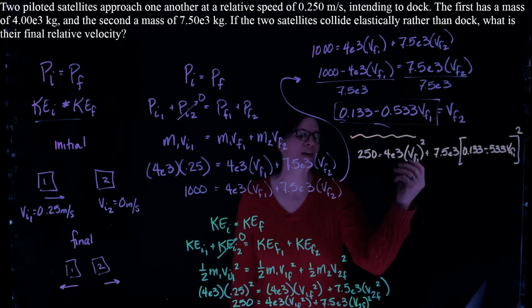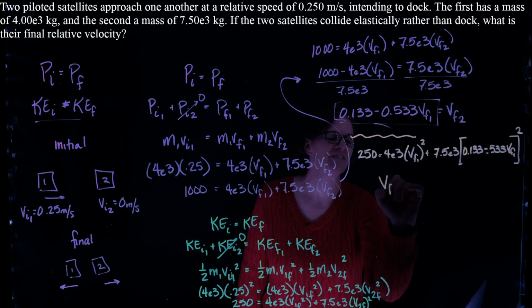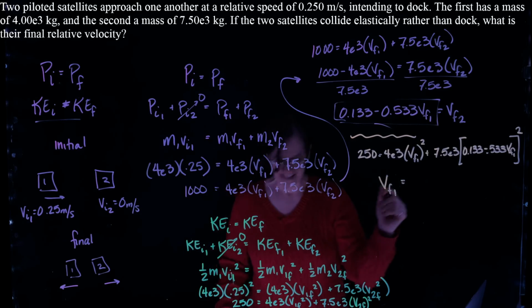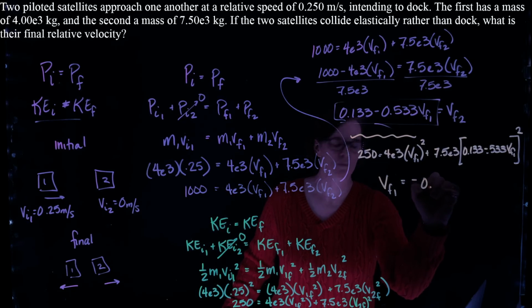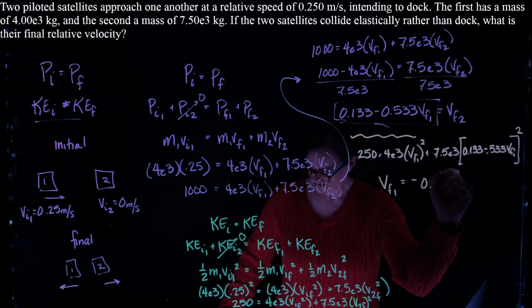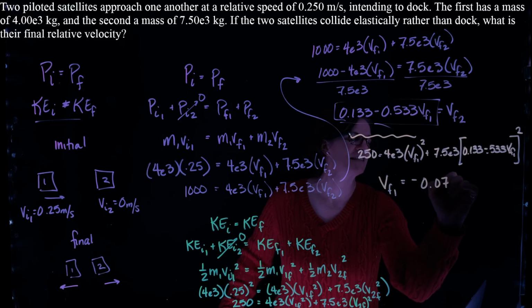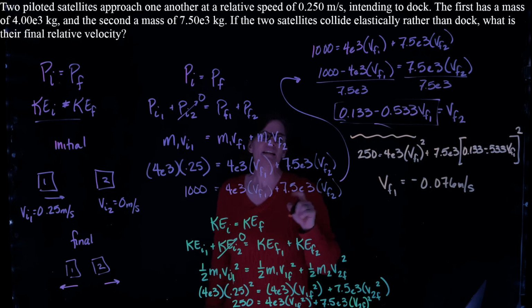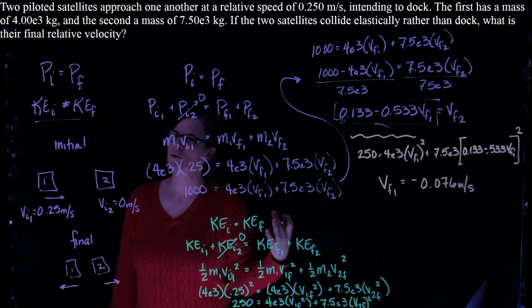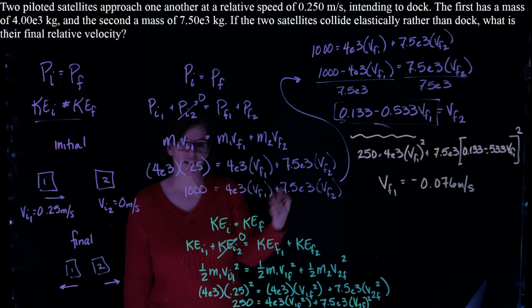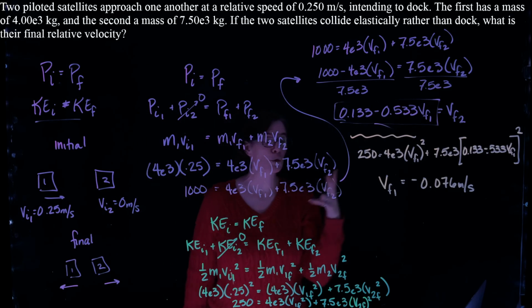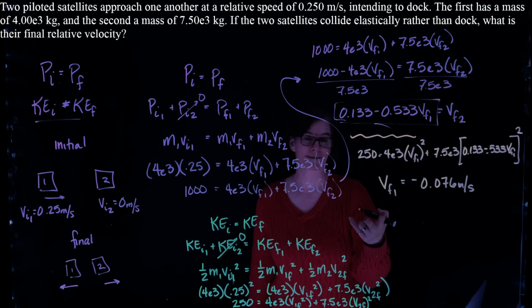When we do that, we find that V final 1 is equal to negative 0.076 meters per second. Now, when you solve that equation, you're going to have to do a quadratic. It's a square, v final 1 squared, and a quadratic always means that we have two solutions.